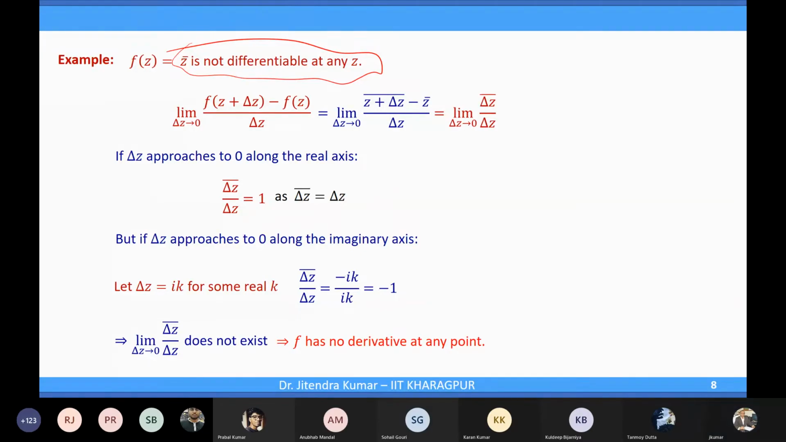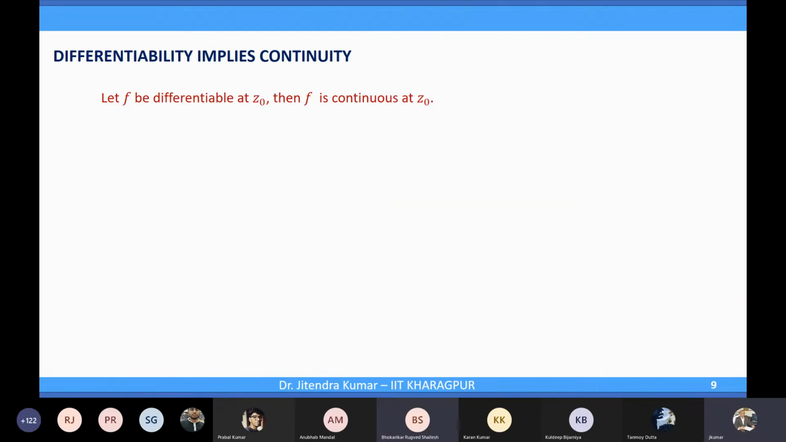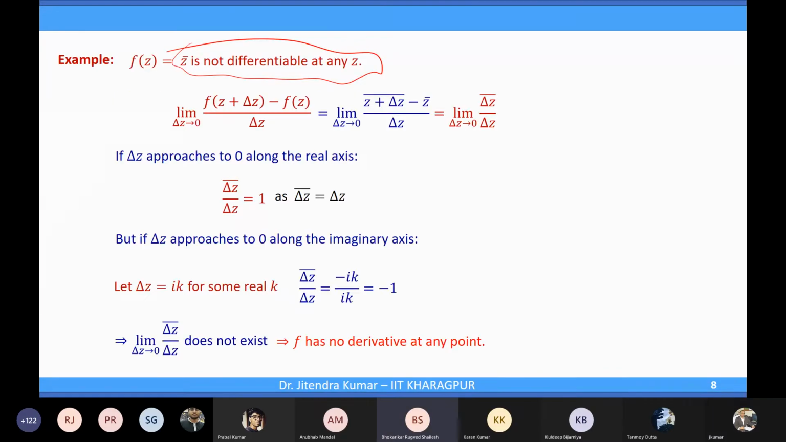Excuse me, sir. Here can we take delta z as delta x plus i delta y? Yes. Delta z is like delta x plus i delta y.